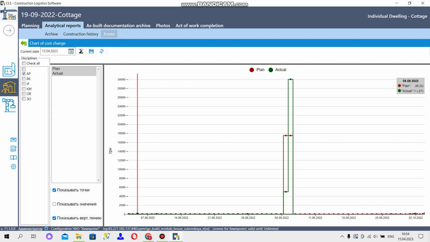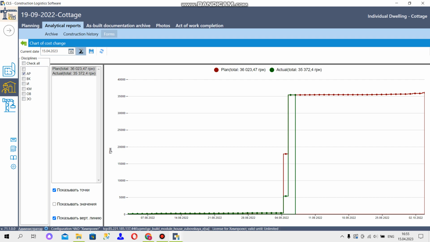When you hover over the line of the points, in the upper right corner you can see the plan and actual values for the selected date. If you want to see the summary view, then you should use the button Show Sum.